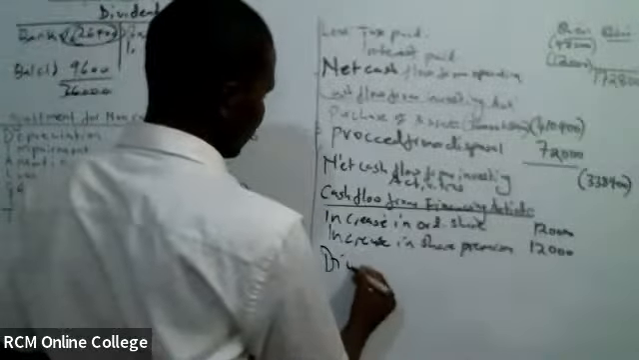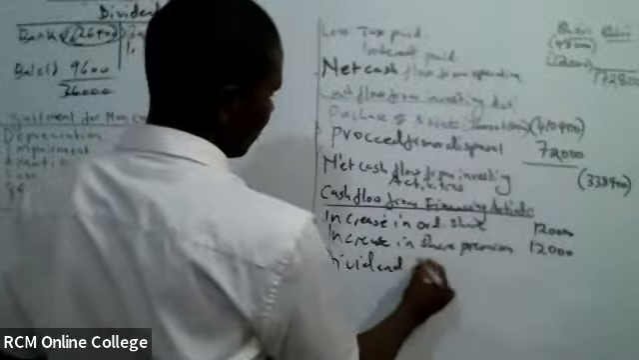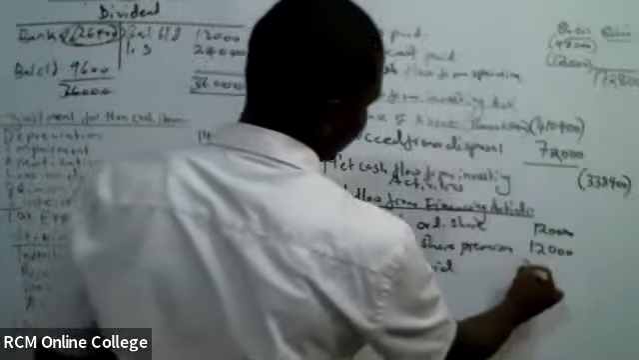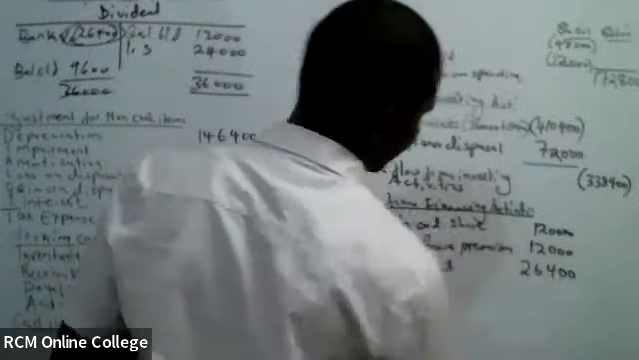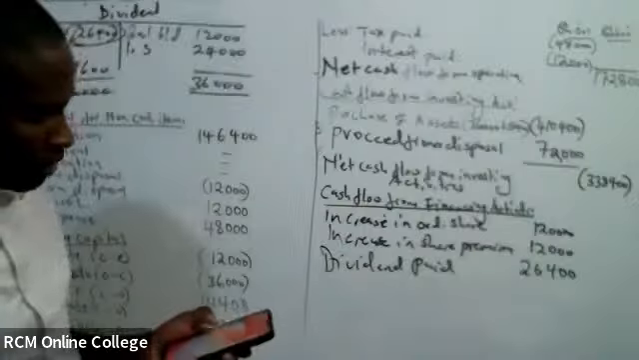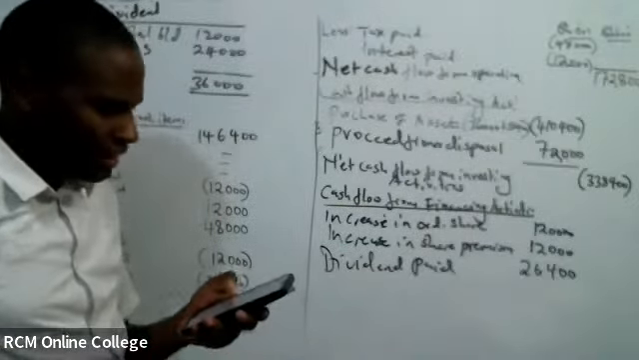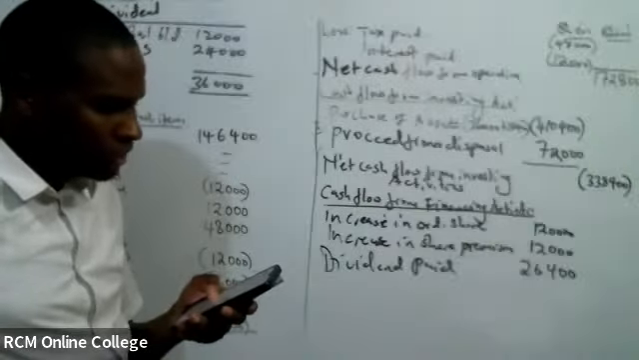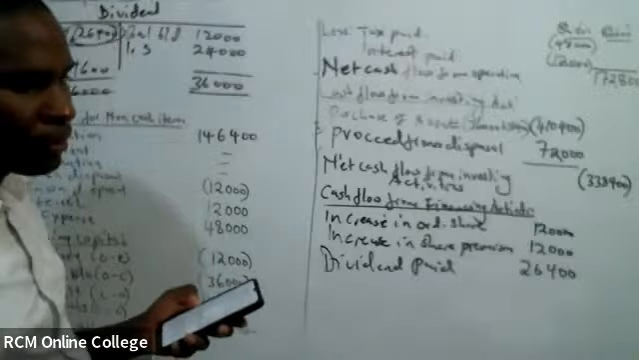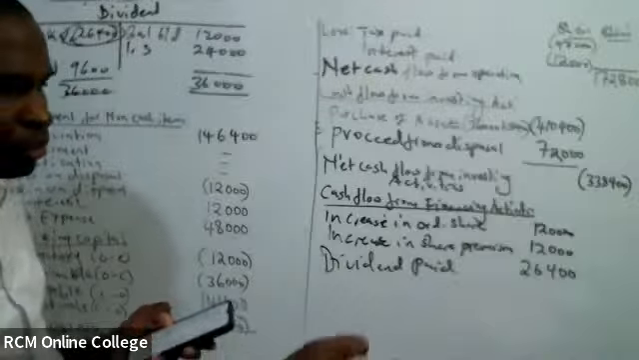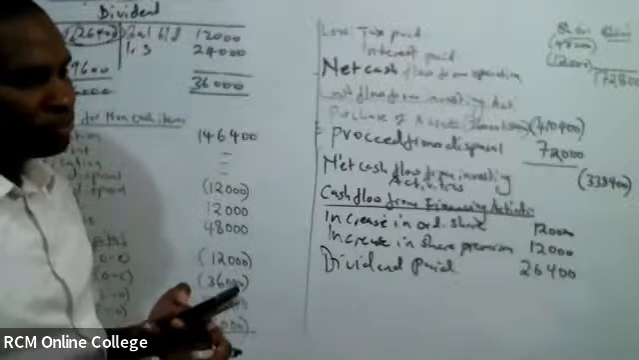So dividend paid, it is 26,400. Dividend paid is 26,400. Thank you. Then we move to the next item. Nataka tumalize. The last item ni hii loan. Long-term loan. You just do the same. For the loan, you do the same.